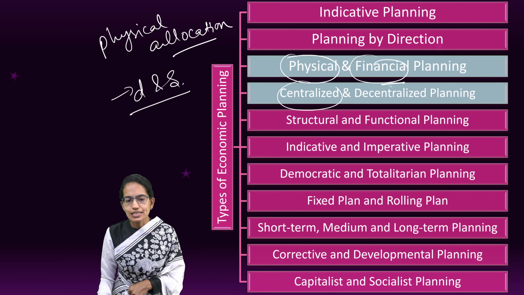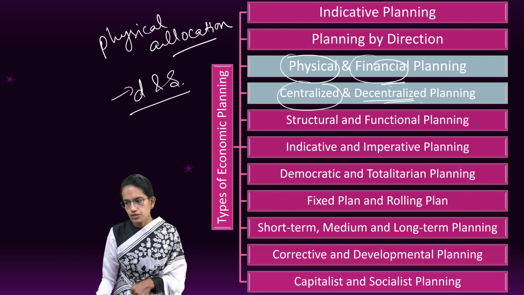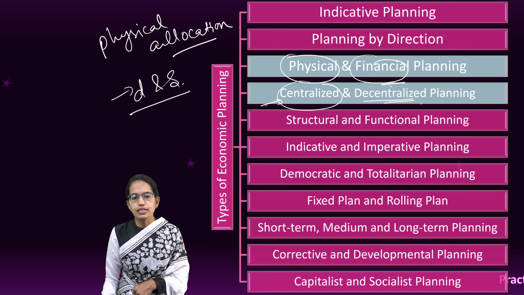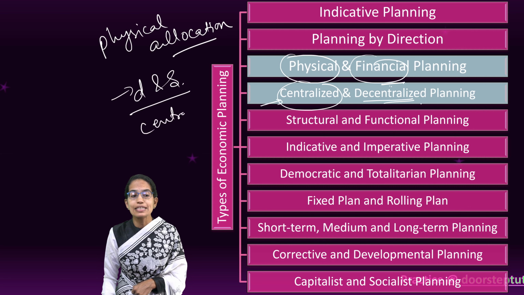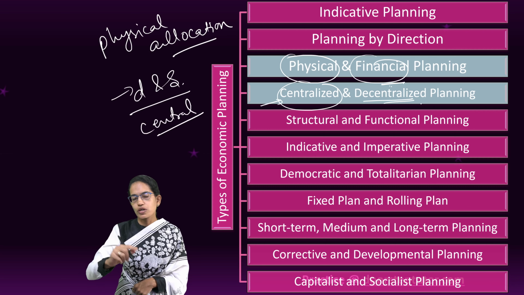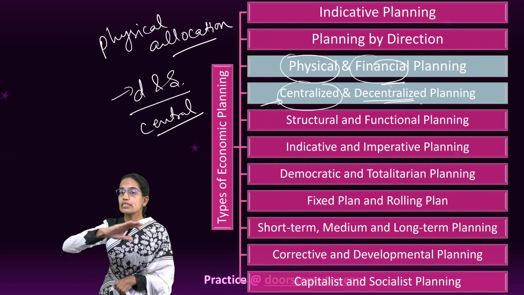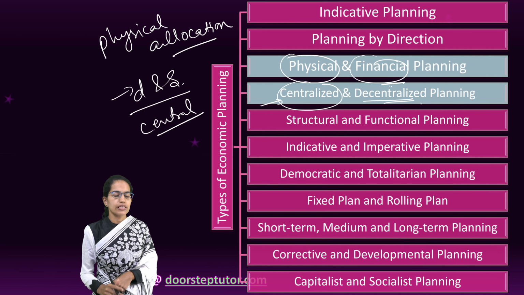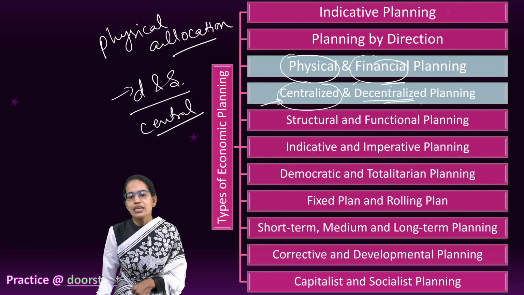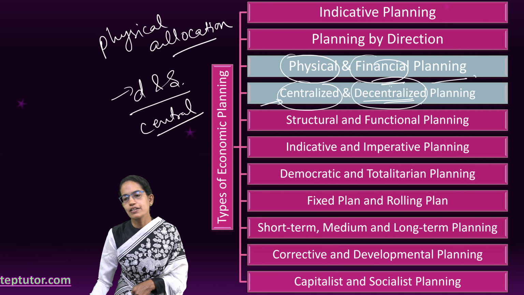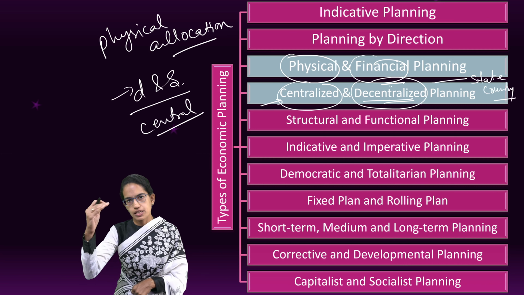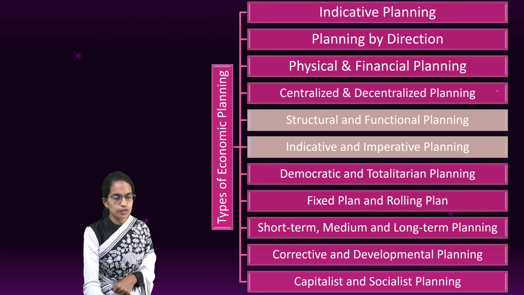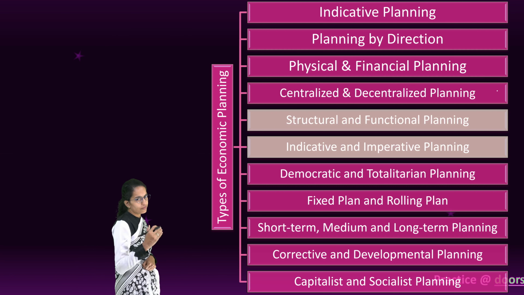The next is centralized planning versus decentralized planning. Under centralized planning, all the decisions come from the central government, one single authority which defines or decides all the important aspects. Decentralized planning is divided between the state, the center, the counties, or the different regions into which the country is broken. So those are other ways of defining it.